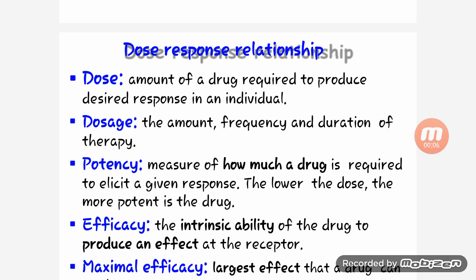Dose. So let's see what is dose. The amount of drug required to produce a desirable response in an individual is known as dose. Dose is the amount, the frequency, and the duration of therapy.